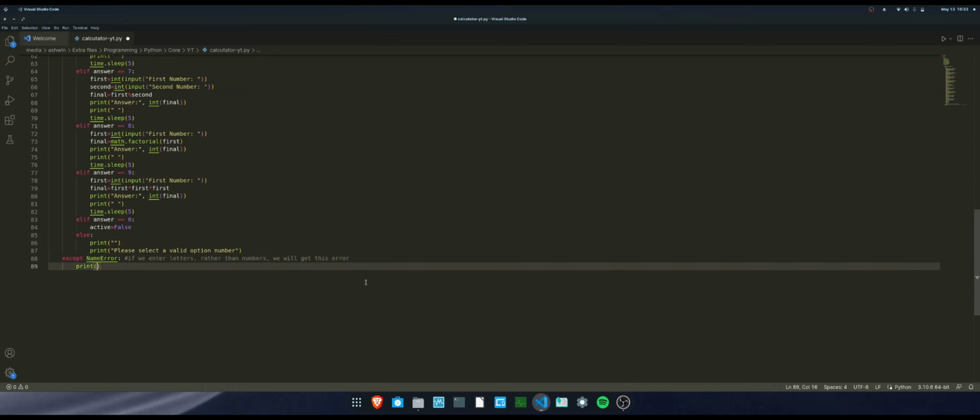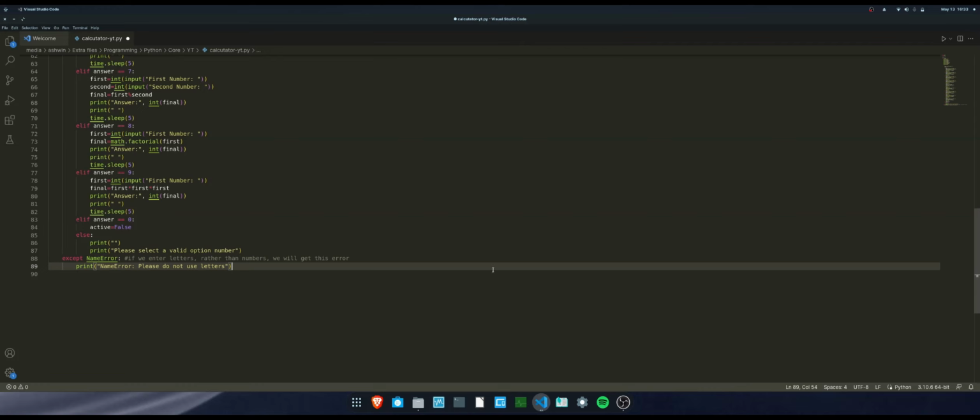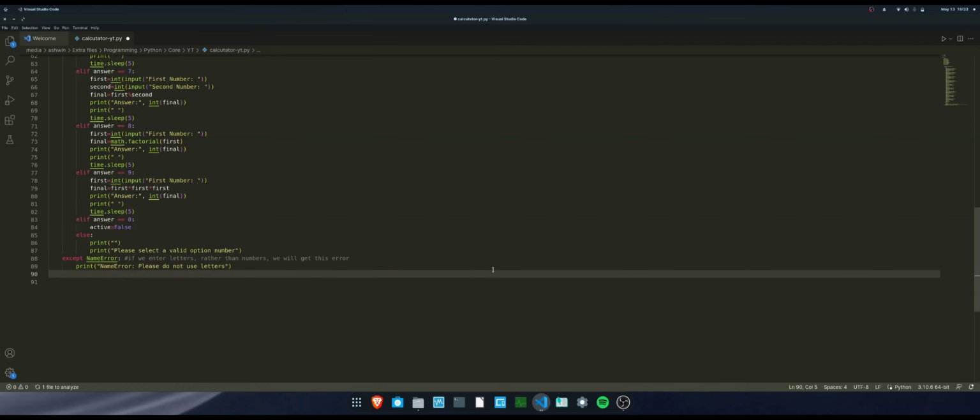So we're just gonna print name error, please do not use letters. Here let's do other exceptions. So not just this except name error, let's do more, because there are a lot of exceptions that you can run into in Python. The next one is, oh wait, something's gone wrong, indentation as always.